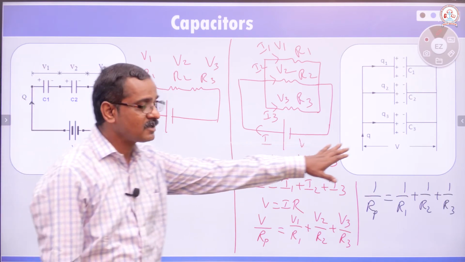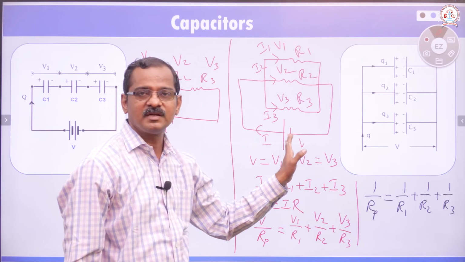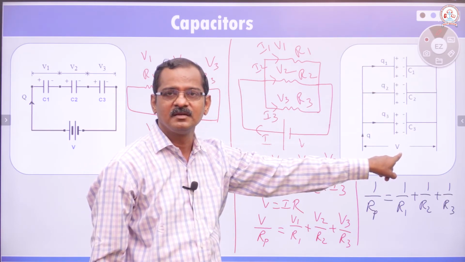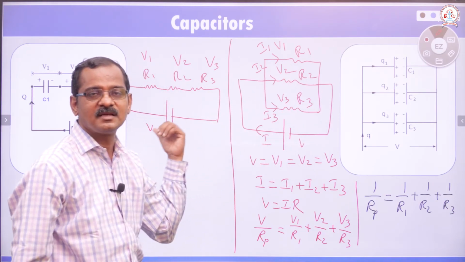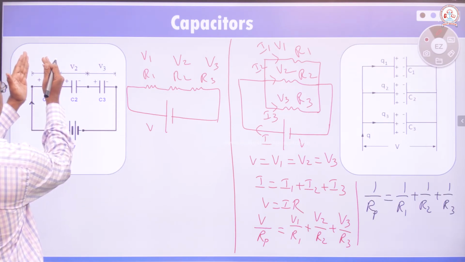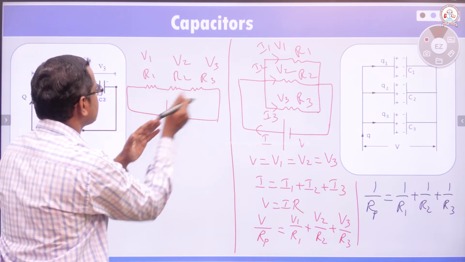In a parallel combination, whether capacitor or resistor, the potential difference across the component is the same as the potential difference of the source. Whereas in the case of series it differs. V1 is different from V, similarly V2 is different from V here, because this is a series combination.